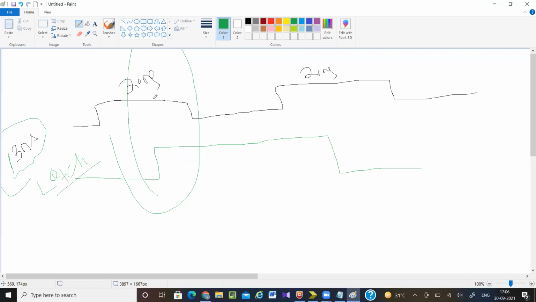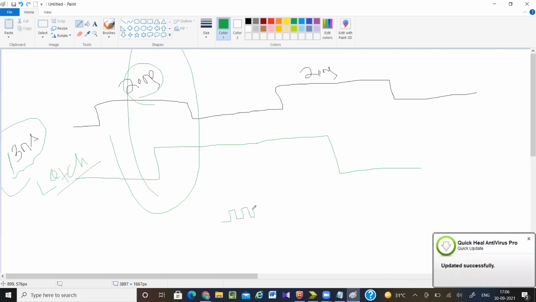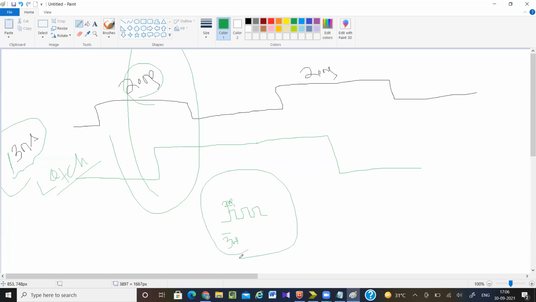The next option, okay, I can decrease this time period like this. If the clock time period is less, let it is 2 nanosecond, or let it is 4 nanosecond. So if at this point my JK latch propagation delay equal to 3 nanosecond, then also it will not give me any race round condition.